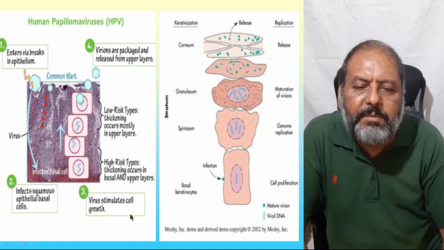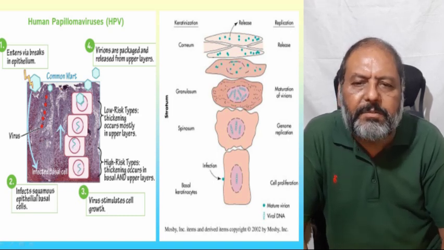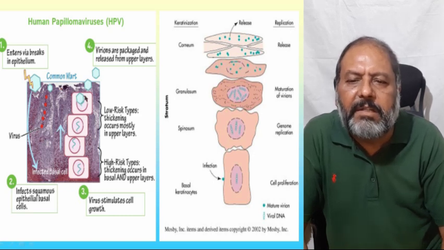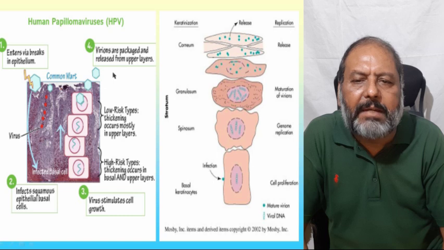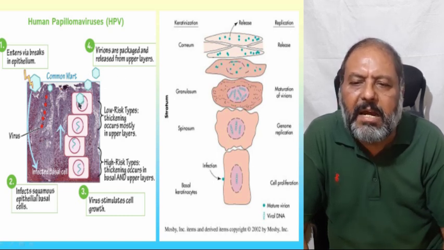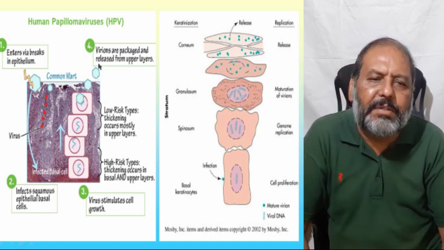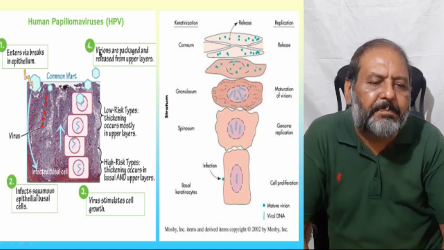Now, the virus stimulates the cell growth of the epidermis, and ultimately the common wart appears, and virions are packed and released from the upper layers. Here one can see that after making the common wart, the viruses get released from there, and now they are capable of infecting other cells and other people.